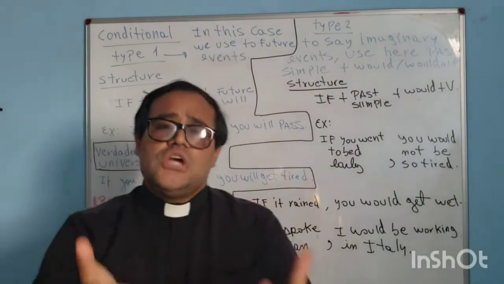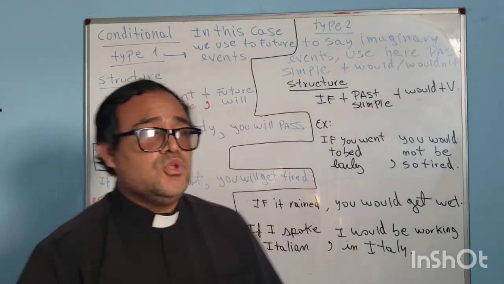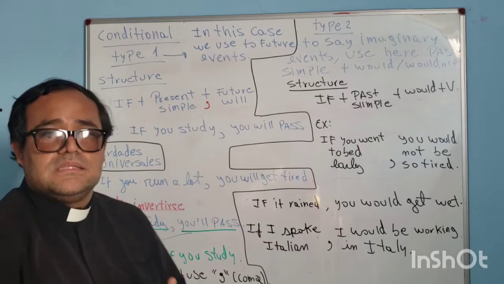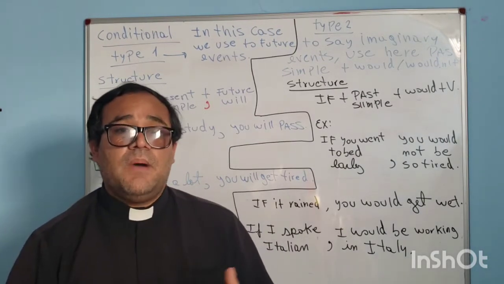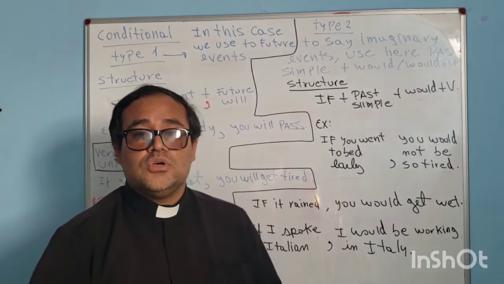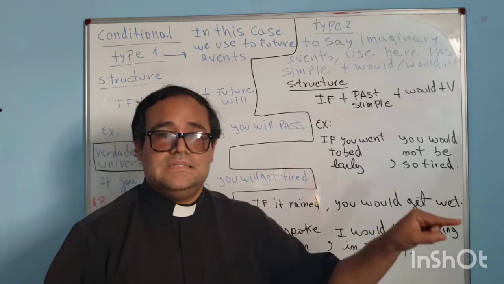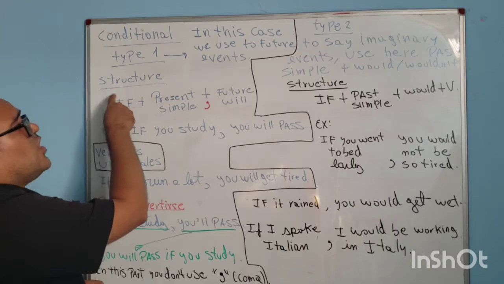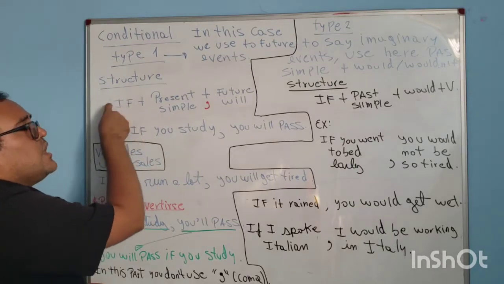How do you use conditional type 1? In this case, we use it for future events. What is a future event? Let's say it here in Spanish: eventos futuros. Cosas que pueden pasar si hicieras esta cosa. Now, the structure is, you need to use the word if.